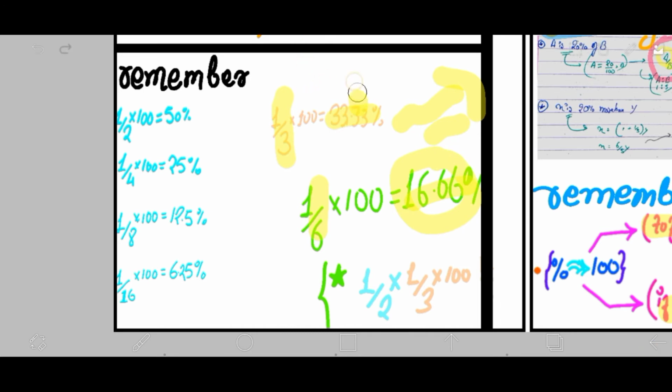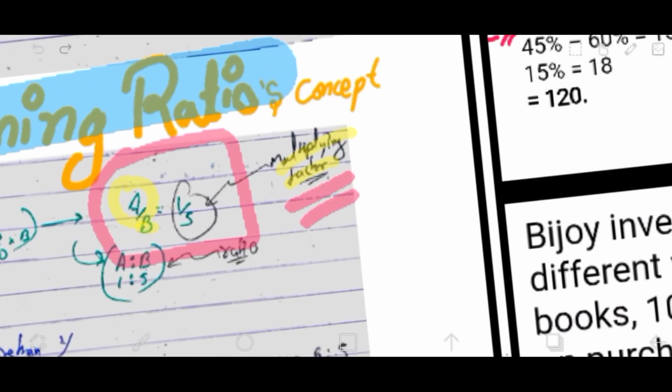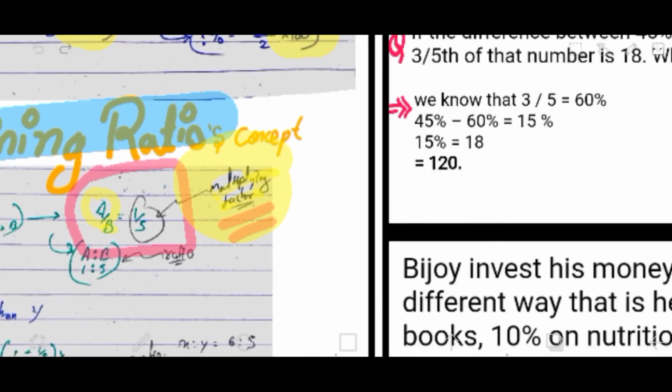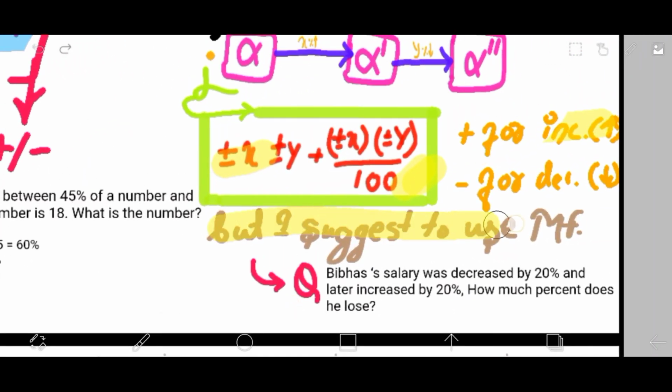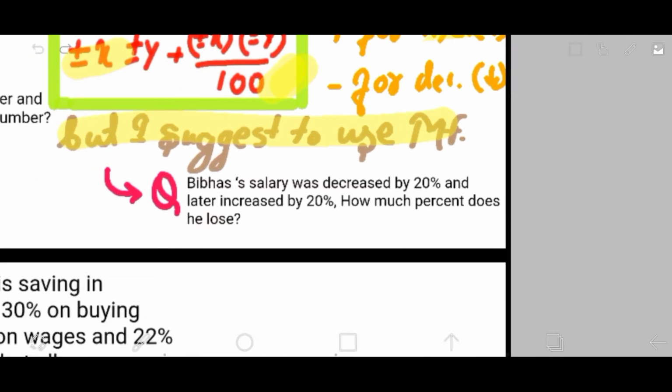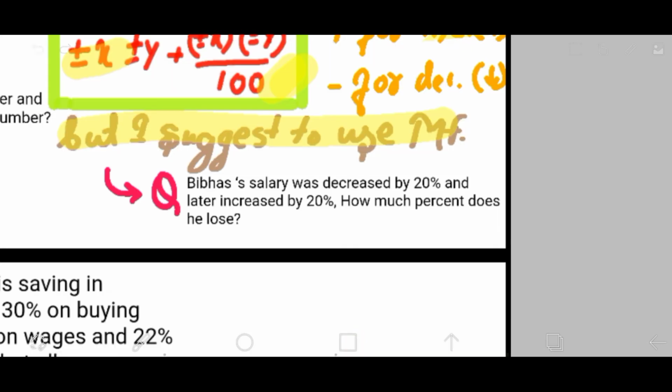So yeah, you could just directly switch here to here, right? Using that transition along with the multiplying factor, you could just directly solve the questions. Obviously, I suggest you use the multiplying factor method. For example, here is the question, right? I'll advise you to attempt this question with the traditional method first and then come to the multiplying factor method. And if you are used to the multiplying factor method, then you are playing at a good pace.